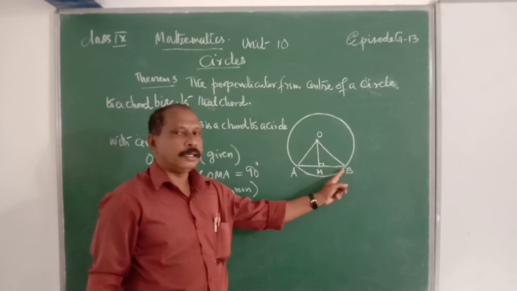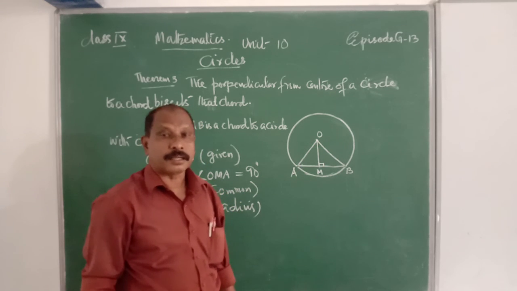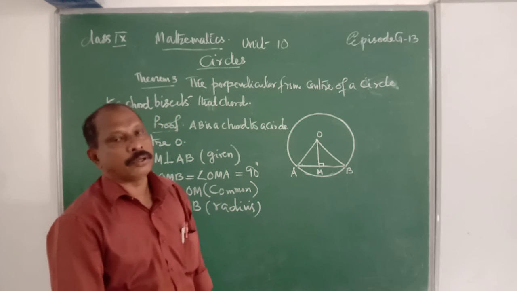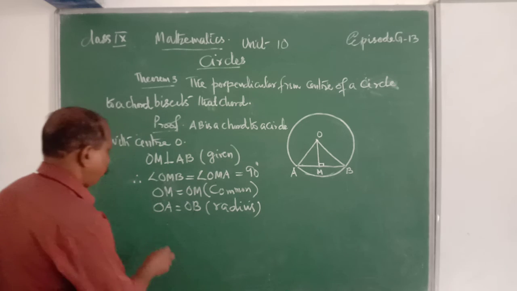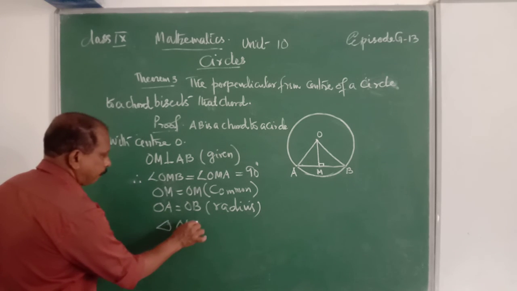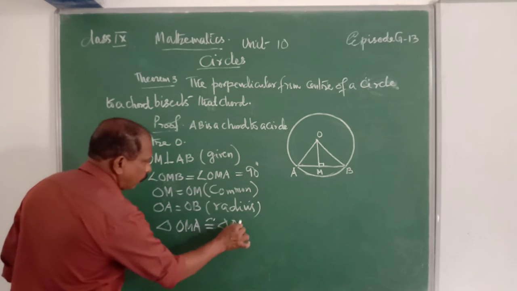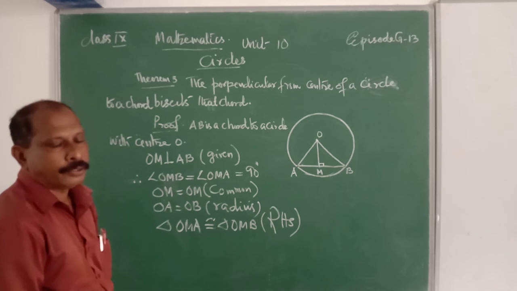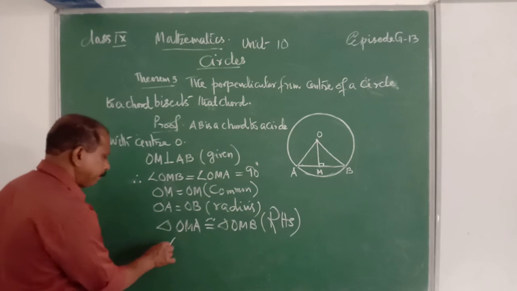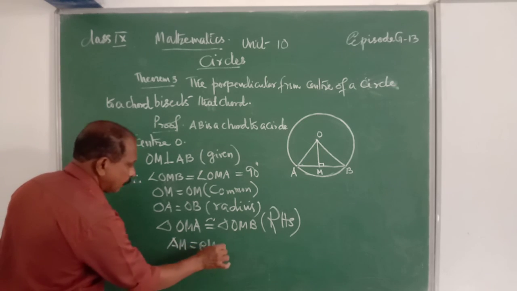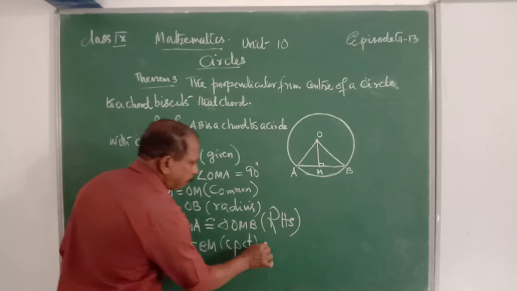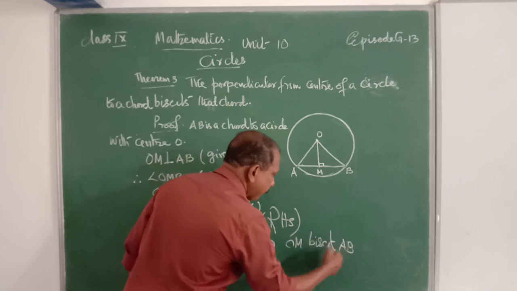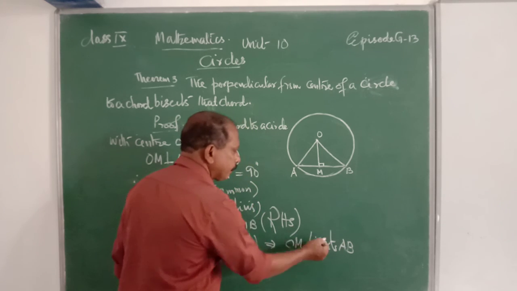Therefore, triangles OMB and OMA are congruent, which implies that OM bisects AB. Clear?